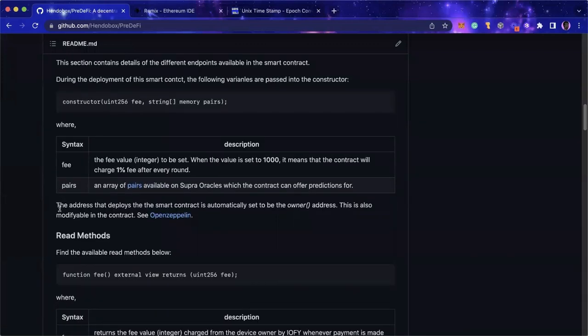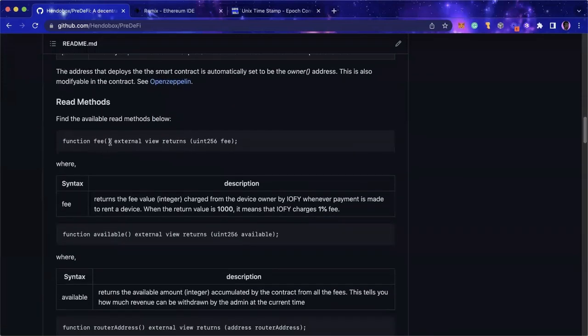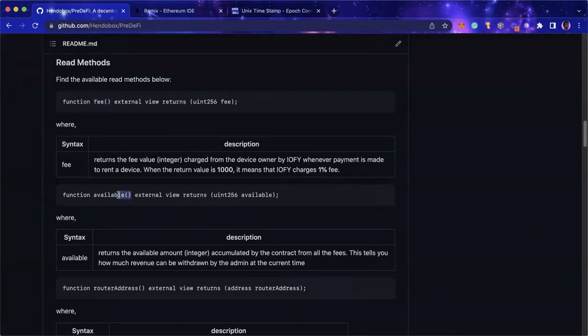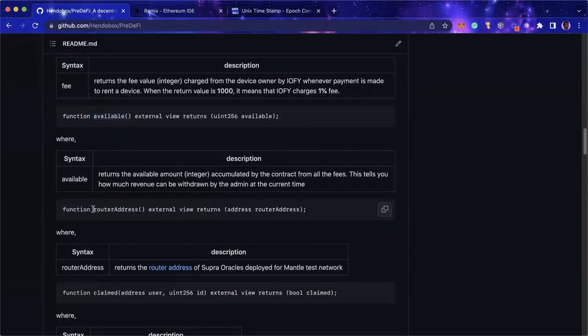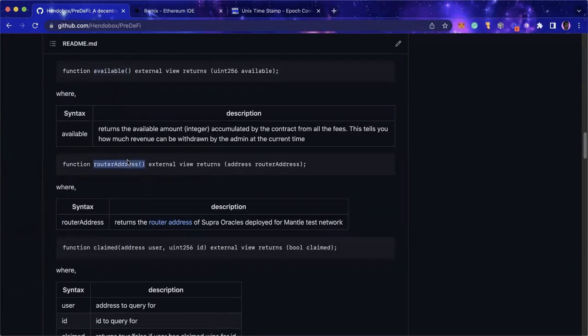I'll just quickly walk you through some public methods that are available. We have fee. The fee is a read method to see what the fee is. Available shows how much BIT is available in the smart contract for the admin to collect that has been incurred from different rounds. Router address: this is actually the address of Supra Network. In this project, I used Supra Network.